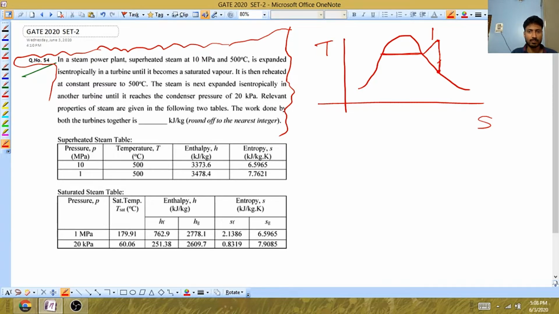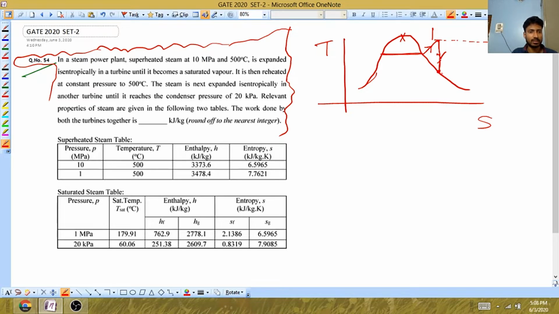This is saturated vapor. Because this is the saturated liquid line, this is the critical point, and after that this curve is saturated vapor, so it reaches the saturated vapor line. After that it is heated again.